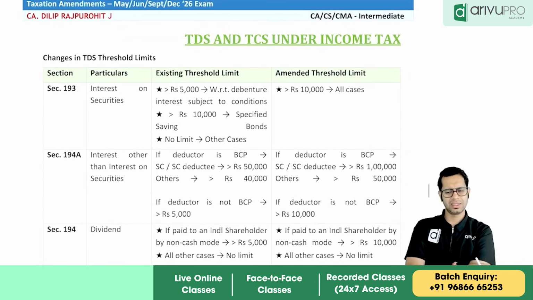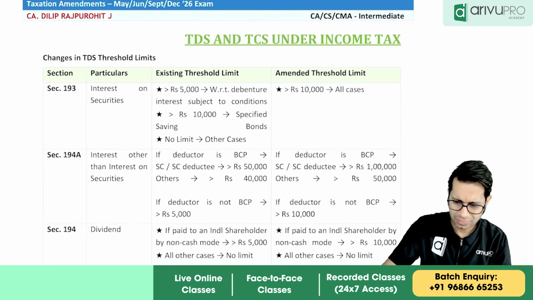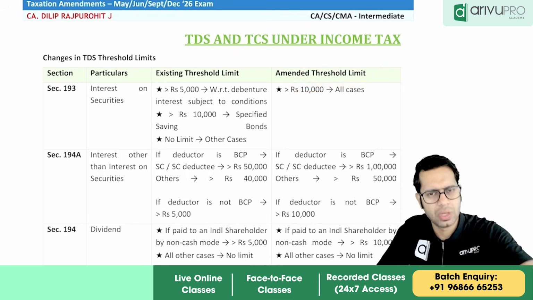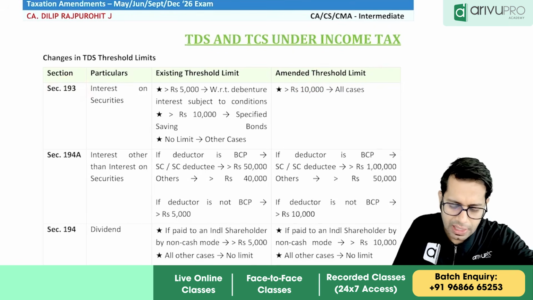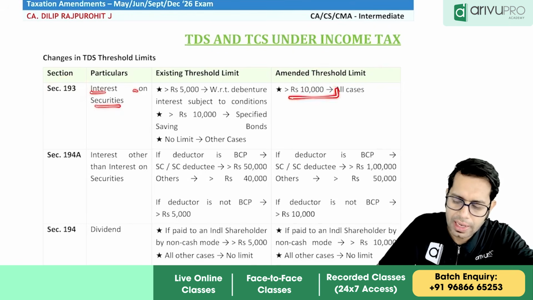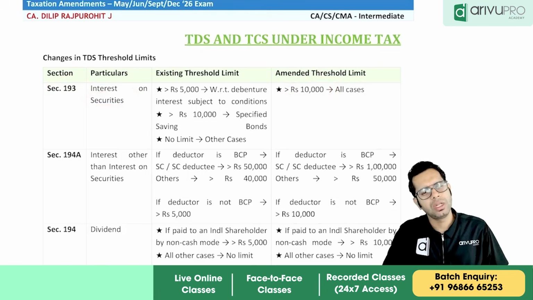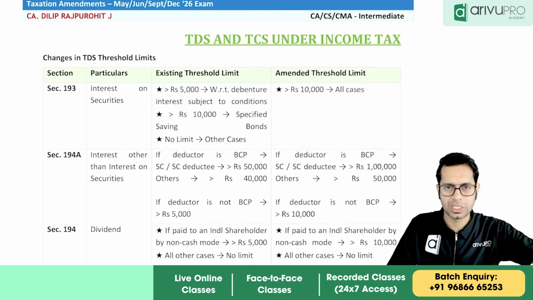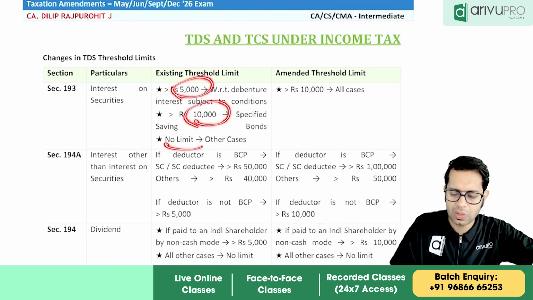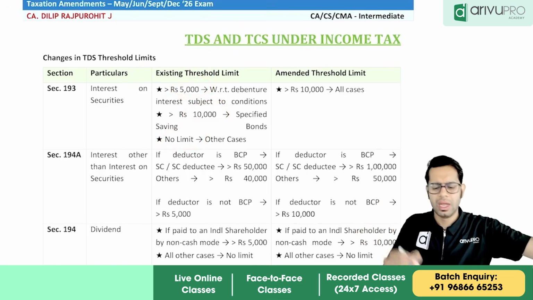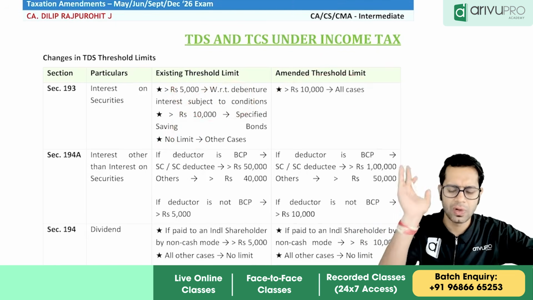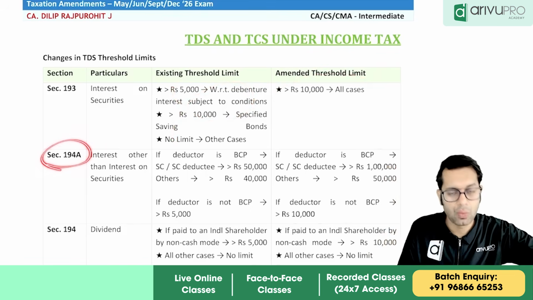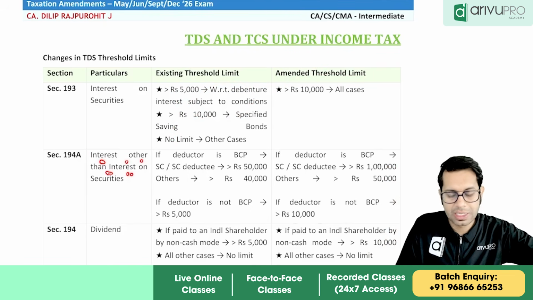Then under the TDS topic, there are small changes. There is a change in threshold limit and the TDS rate. Section 193, interest on securities: the limit is now 10,000 rupees. So if the interest amount is more than 10,000, then only TDS will be applicable under section 193. Before, it was 1,000, 10,000, and there was no limit in some cases. Now they have removed all those things, and for TDS on interest on securities, 10,000 is the limit.